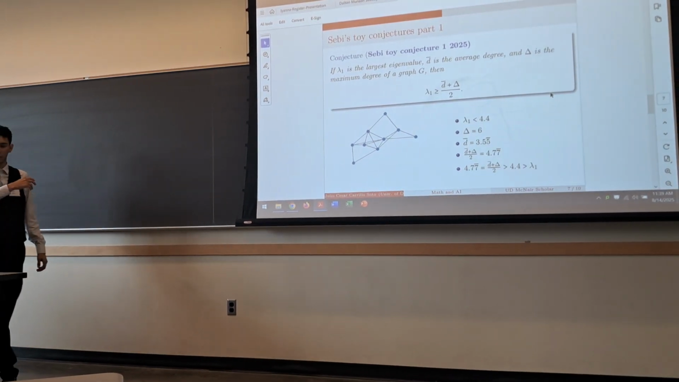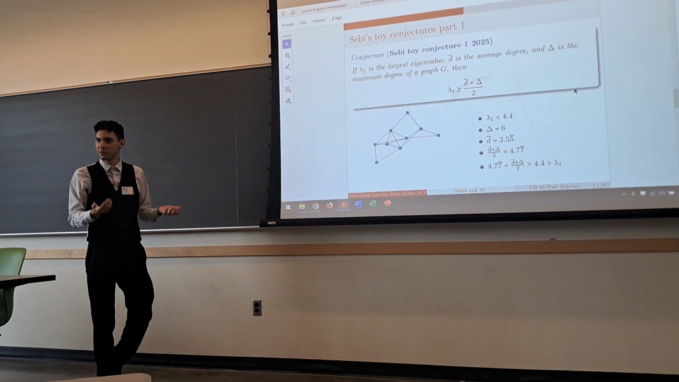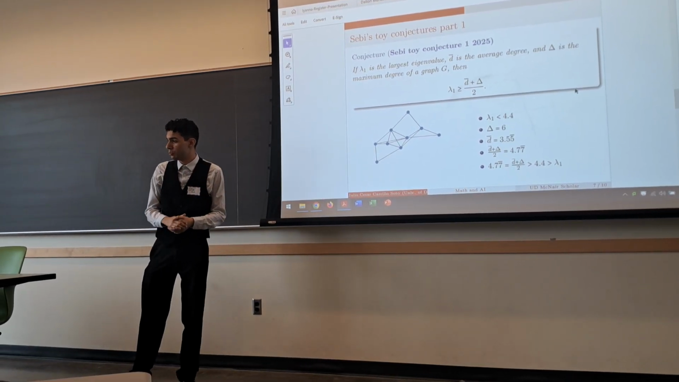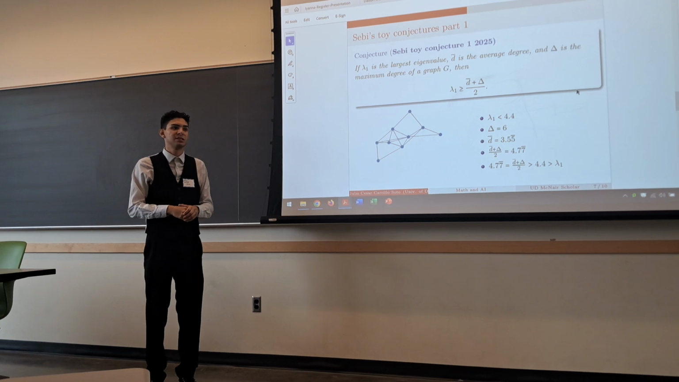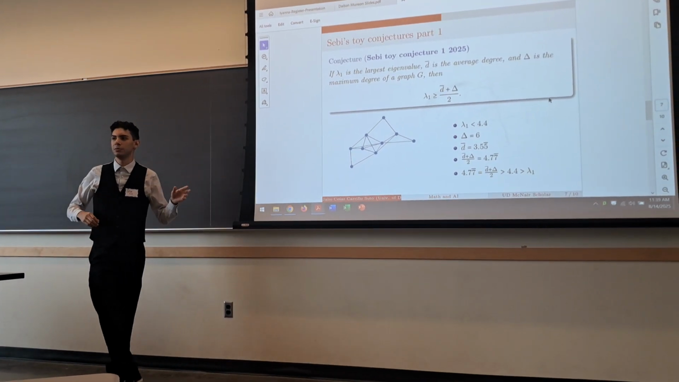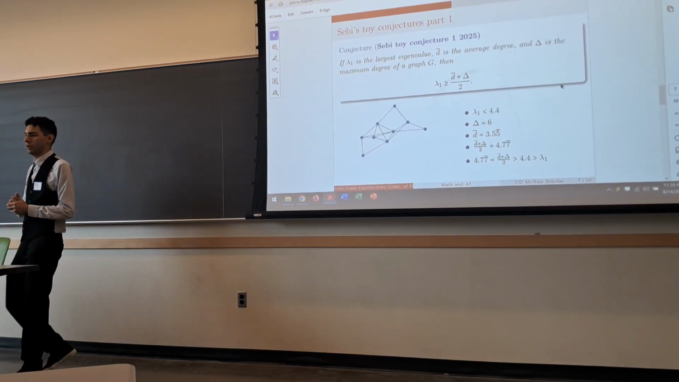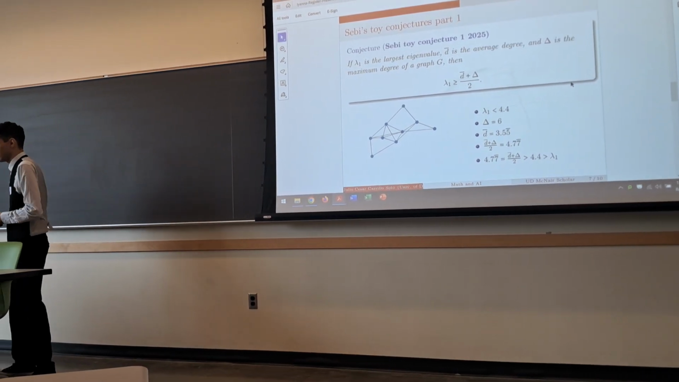This graph has the largest eigenvalue of less than 4.4, 4.3 something, specifically, with an average degree of 3.55555 and a maximum degree of 6. Under these conditions, this graph does not follow the conjecture above. Therefore, it is a counterexample to the first toy conjecture above.